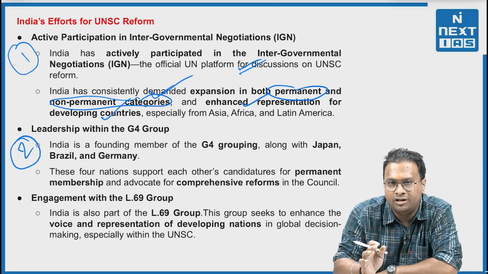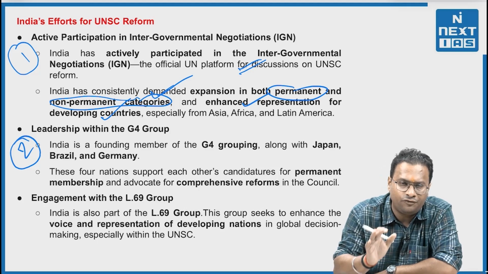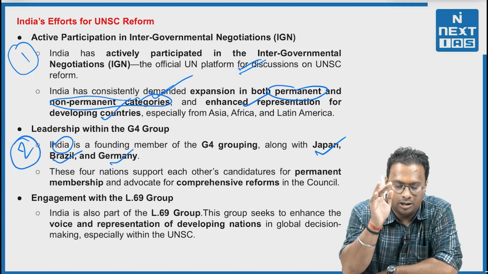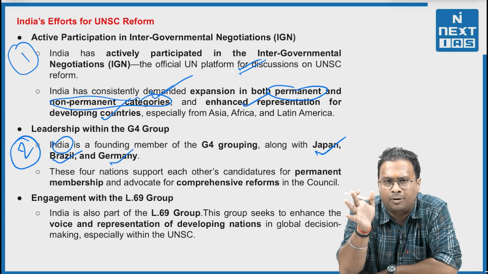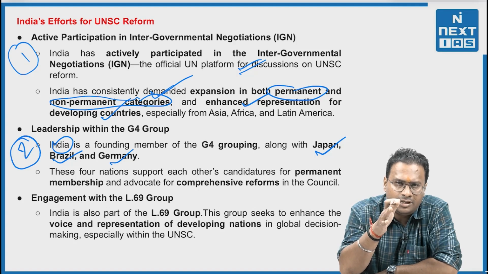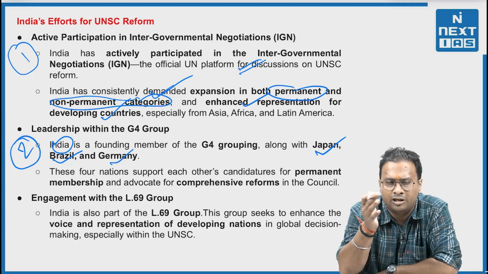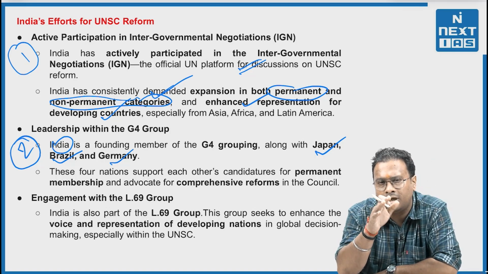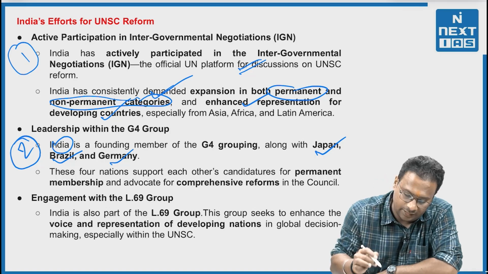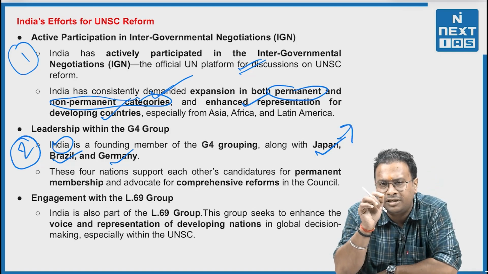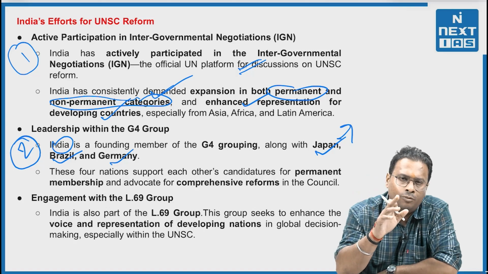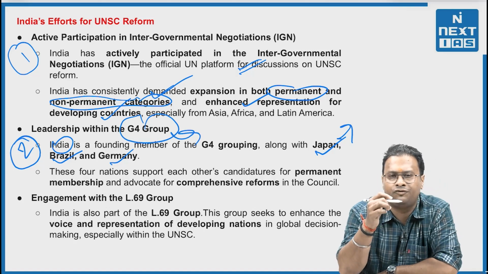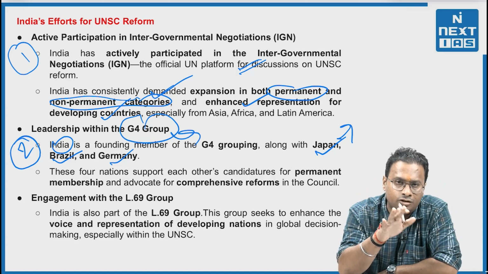Second, leadership within G4 group. What is G4 group? G4 group is a group of 4 nations. Who are they? Japan, Brazil, Germany and India. Now these 4 countries are the major powers, major economies, right? Germany is the 3rd largest economy, India is the 4th largest economy, Japan is the 5th largest economy. So the 3rd, 4th, 5th largest economies are not part of the UN Security Council. This shows that regional misrepresentation has taken place and economic misrepresentation as well, right? So this G4 group actively voices for the UNSC reform and India is a leader of this G4 group.